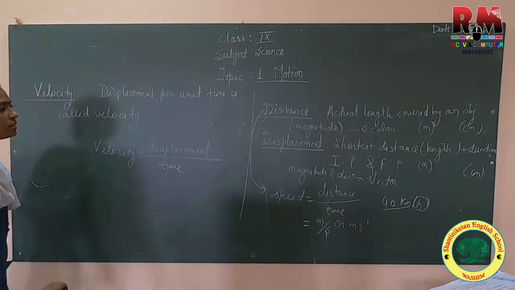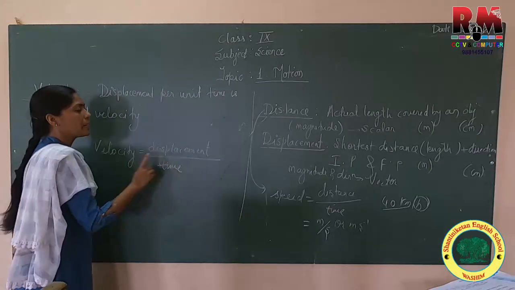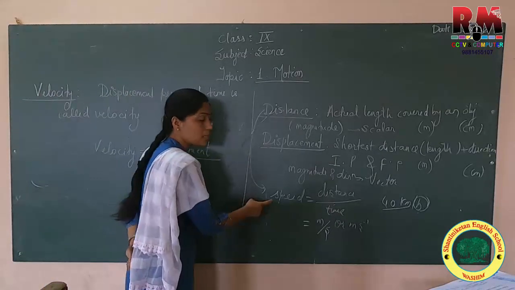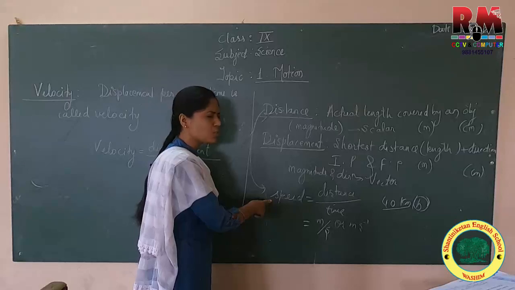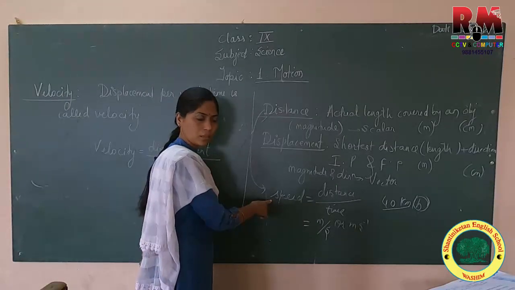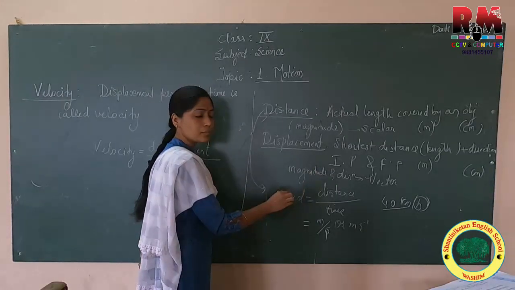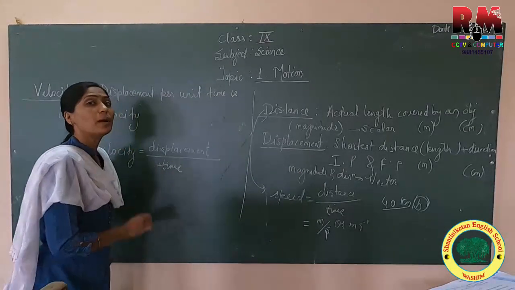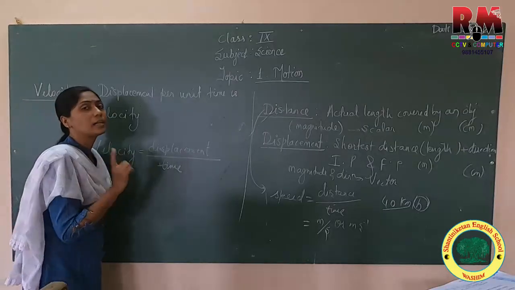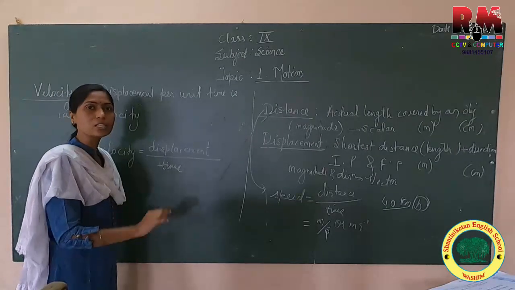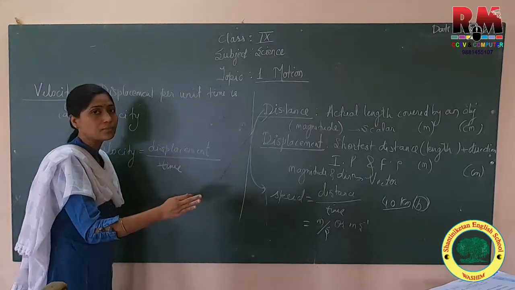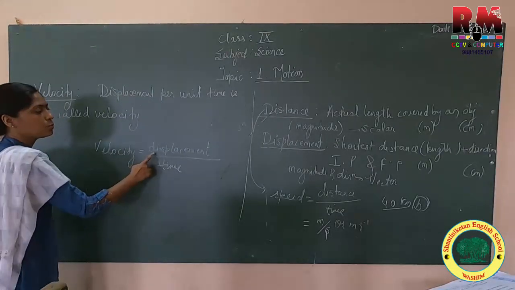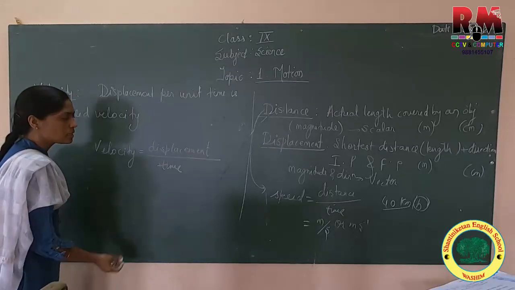Okay, the difference between speed and velocity is that speed does not explain any direction, or it is not depending on direction, only its amount, how much distance is covered. That much is sufficient to explain it. But for velocity we require its direction also. In which direction the object is going is very important to be known. So velocity is equal to displacement upon time. Now let us see its SI unit.